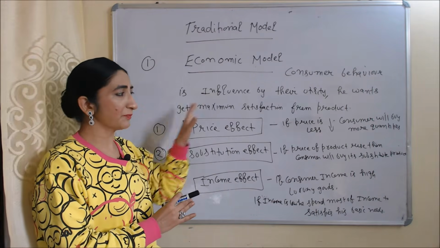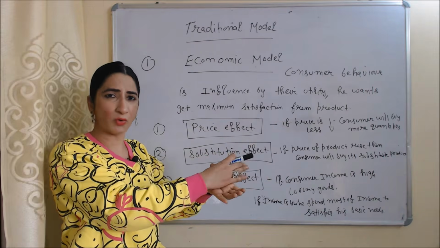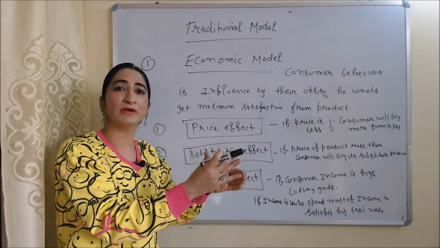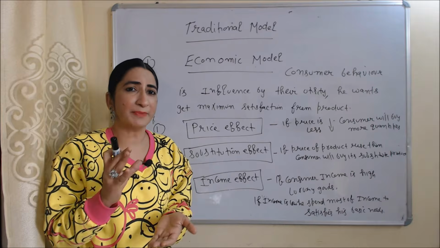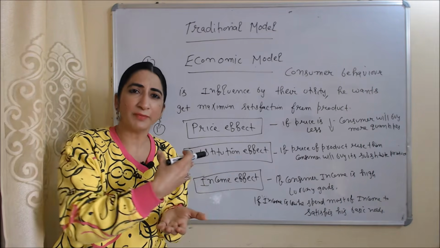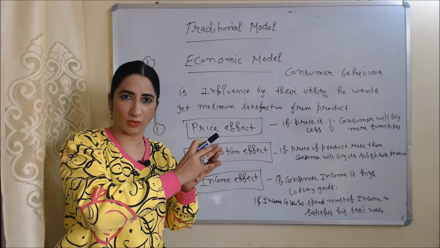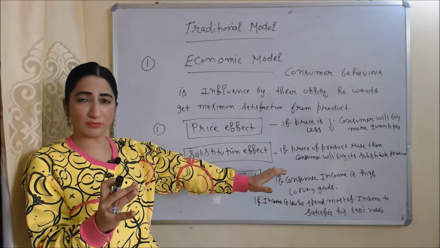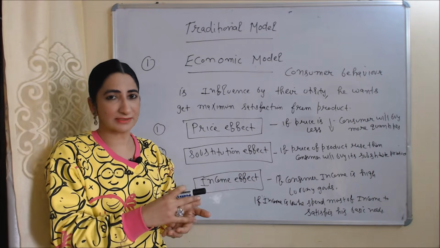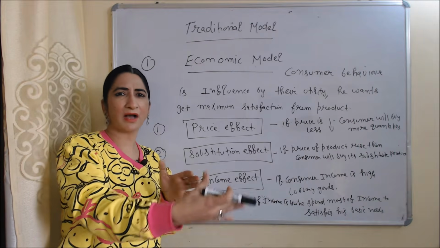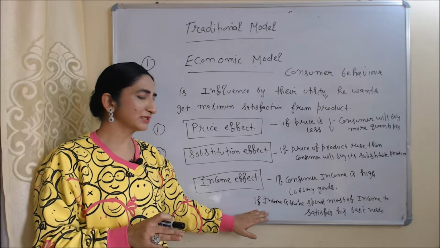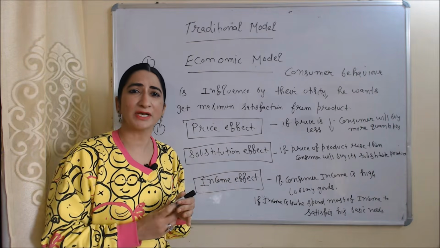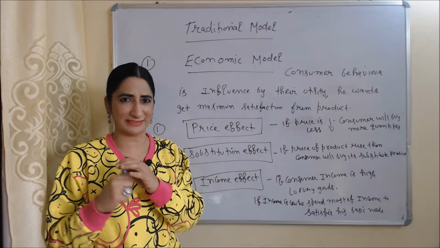Price effect means if the price of a product is less, then the consumer will buy more quantity. Substitution effect means if the price of a product rises, then the consumer will buy its substitute product. For example, Pepsi and Coke are substitute products. When the price of Pepsi increases, the consumer will buy Coke. And third is income effect. According to income effect, if the income of a consumer is very high, then he will buy luxury goods, for example, diamonds, expensive cars, expensive mobiles, etc. On the other hand, if the income of a consumer is very low, then he will spend most of his income to satisfy his basic needs, for example, food, clothes, etc.